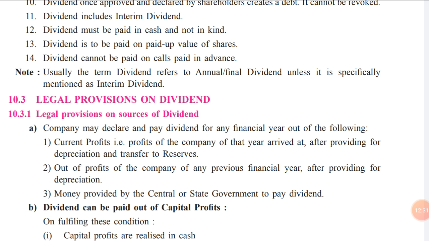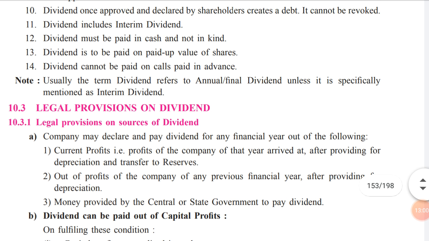Note: usually the term dividend refers to the annual final dividend unless it is specifically mentioned as an interim dividend. So normally when the company declares the dividend, it is known as the annual dividend or the final dividend only. If the company specifies that it is an interim dividend, then only the interim dividend will come. If the company only specifies the dividend, then it is understood by the equity shareholders of the company that it is a final dividend which has been declared by the company.